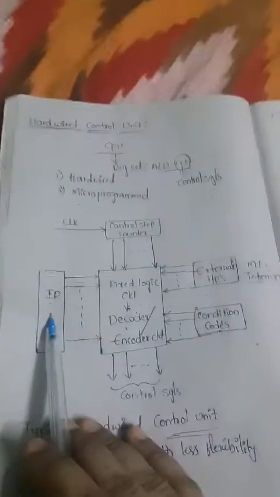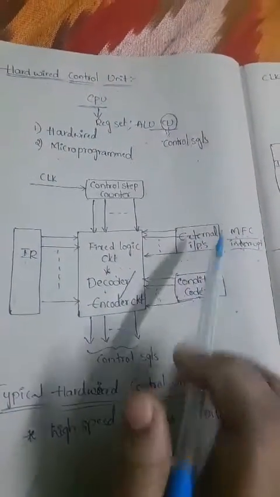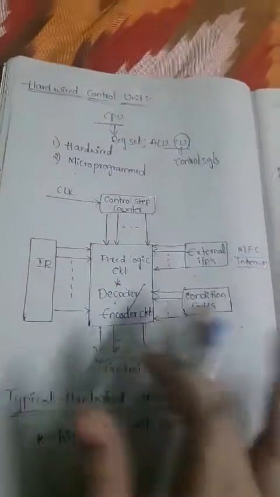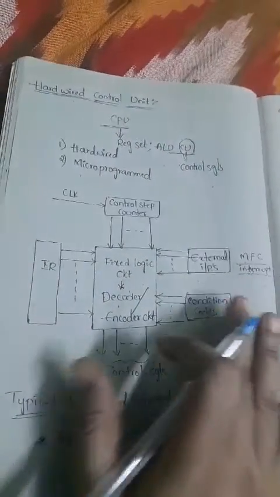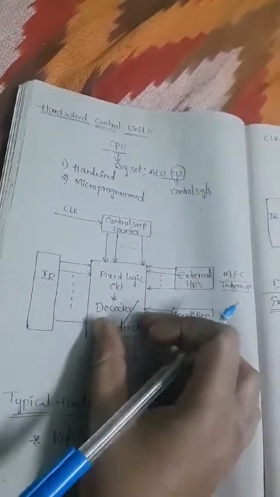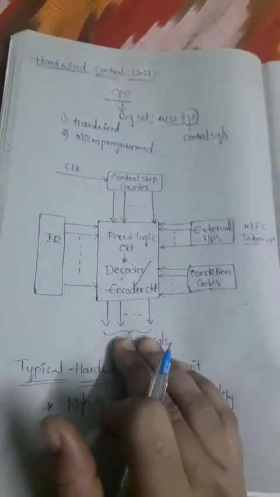Okay, so all that IR, control step counter, external inputs, conditional codes all will be given as input to this decoder and encoder circuit. By considering all these inputs, the control unit, that means the fixed logic circuit, that is the decoder/encoder circuit, generates the control signals at its output stage.